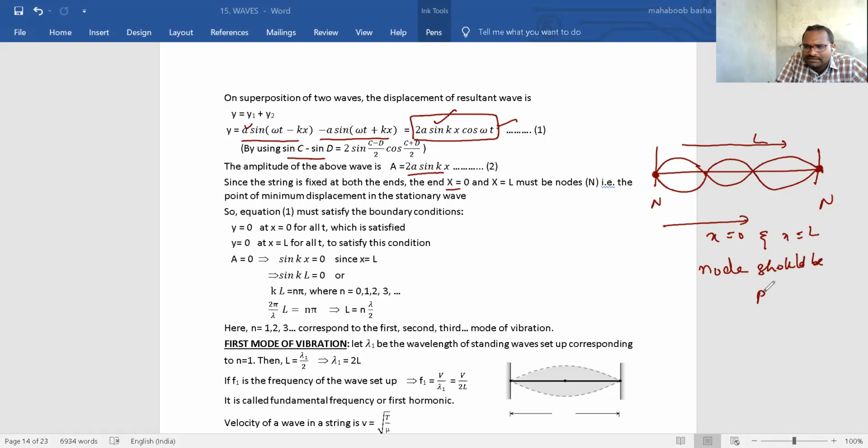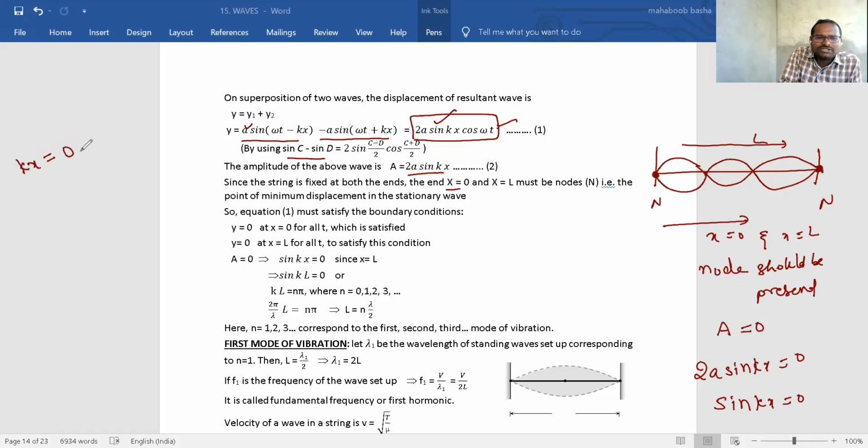A node should be present, means what? Amplitude should be 0, means 2a sin kx should be 0. When will it become 0? When sin kx is 0. When is sin kx 0? When kx value is 0, 180, 360, like this.